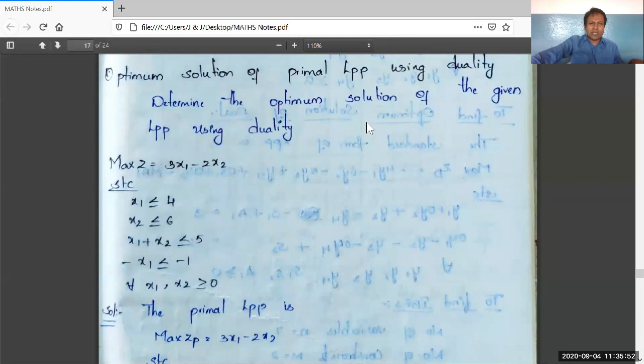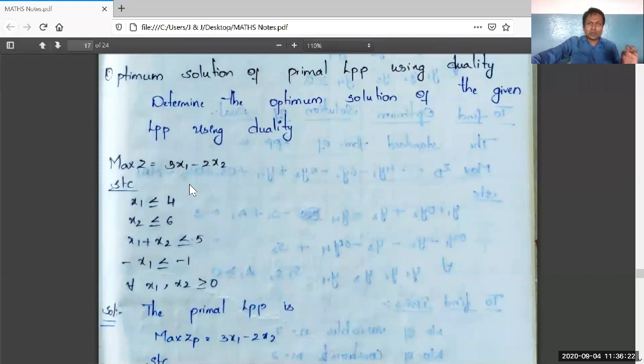For a given general LPP, we have to convert it into the standard form of LPP, and afterwards we have to find the initial basic feasible solution, and afterwards we have to write the simplex table 1, that is the initial simplex table, and we have to find the key element, and go for other iterations for other simplex tables until the optimum solution is obtained, that is, until all Cj minus Zj values are less than or equal to 0.